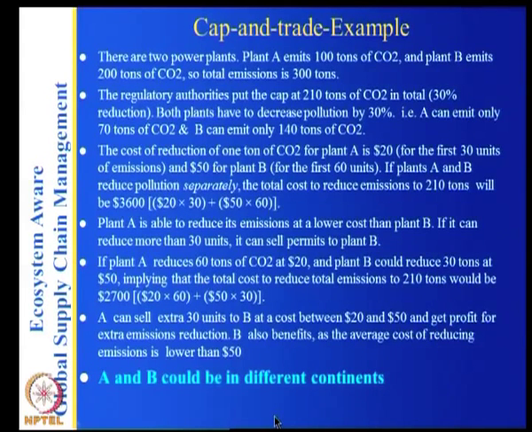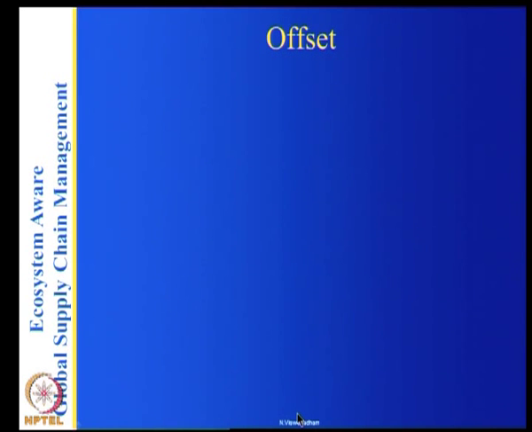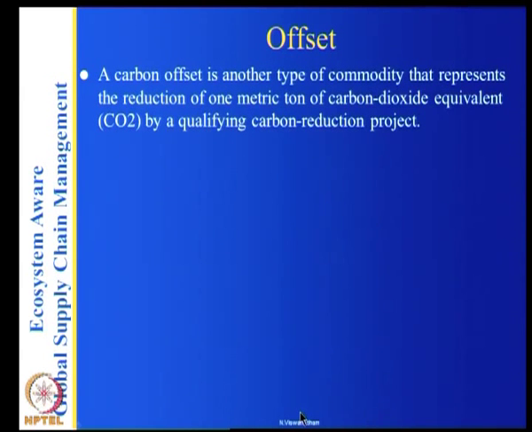So, A and B could be in different continents. Basically, about the cap and trade, the idea is the global universe is the same. So, you can produce emissions in one part of the world and reduce the emissions and do the cap and trade in another part of the world. So, this is the kind of cap and trade that is being done, and it is a very popular trading scheme. And so, there are what are called offsets.